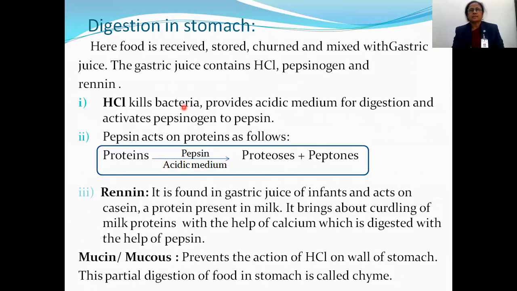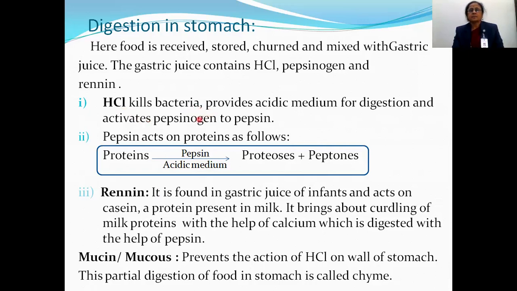Now, how does HCl act? HCl is present in gastric juice. Its functions are: it kills bacteria, it provides acidic medium, it stops action of salivary amylase, which is secreted in buccal cavity, and it converts pepsinogen to pepsin. These are the functions of HCl.